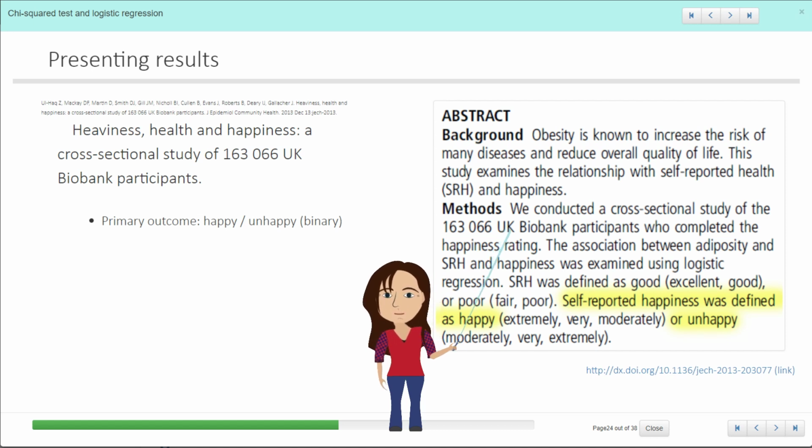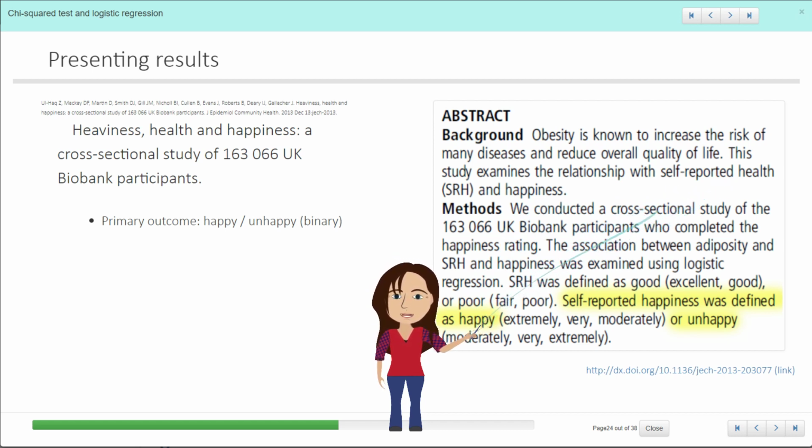So we're going to look now more in depth at how we present the results, and then also talk more about what it means to do this adjusting and give some examples. So this is a very interesting paper from the UK, looking at the relationship between obesity and happiness, and they're also looking to see if there's an effect of their health.